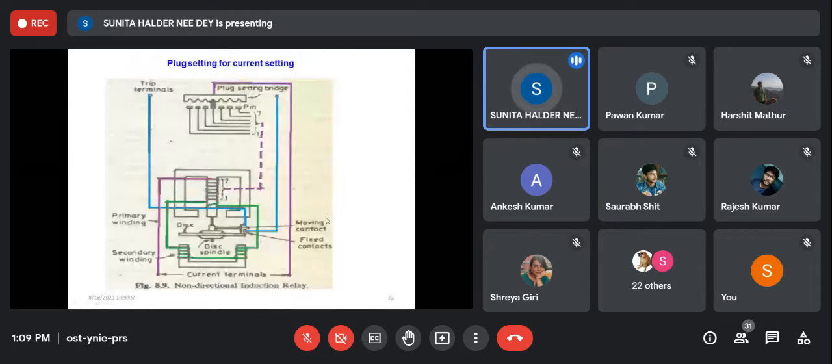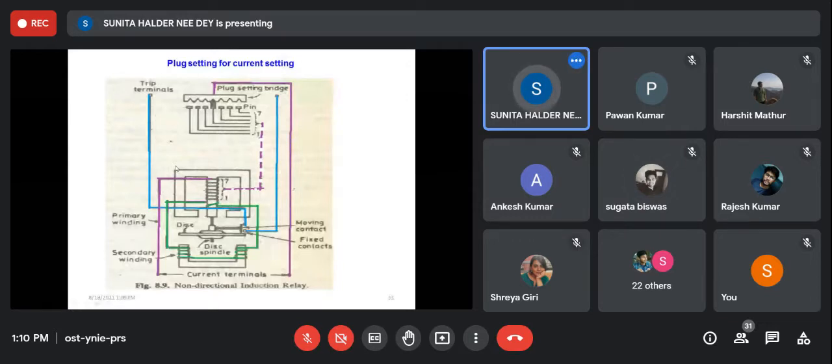But that current can also be controlled by some tap, which is called plug setting. So if this purple color terminal is the current terminal, like I1 here, it is not fed directly to the relay but through some taps. This is called plug setting. Can you follow me? Plug setting means, can you see? Yes, ma'am.